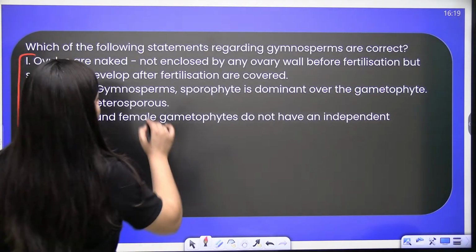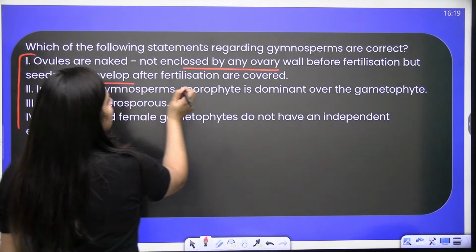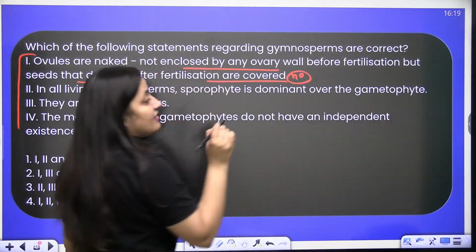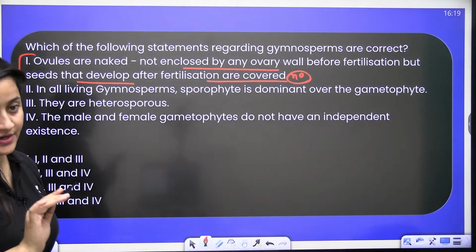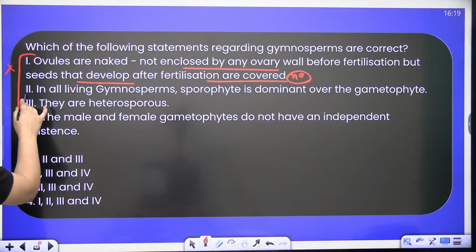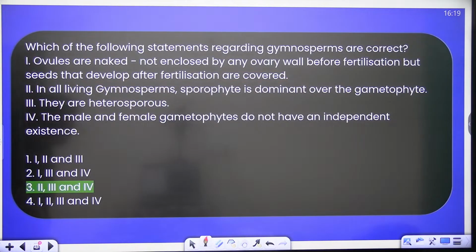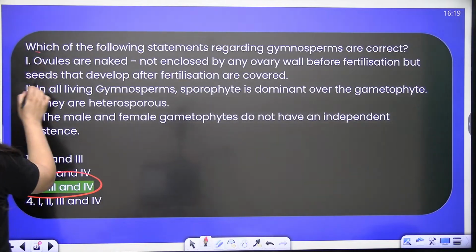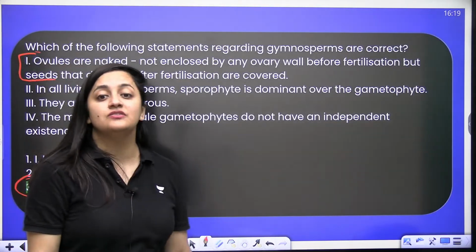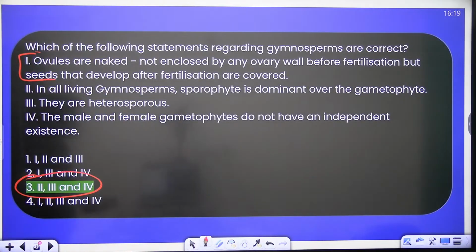See, ovules are naked. True. Not enclosed by any ovary wall. True. Before fertilization. But seeds that develop after fertilization are covered? No. Seeds that develop after fertilization are also not covered, so this is incorrect. In all gymnosperms, sporophyte is dominant over the gametophyte. Yes. They are heterosporous. Yes. The male and the female gametophyte do not have independent existence. Yes. So it should be 3. Read this statement carefully: even after fertilization, the seed is not covered. That is why the correct answer is 3rd.